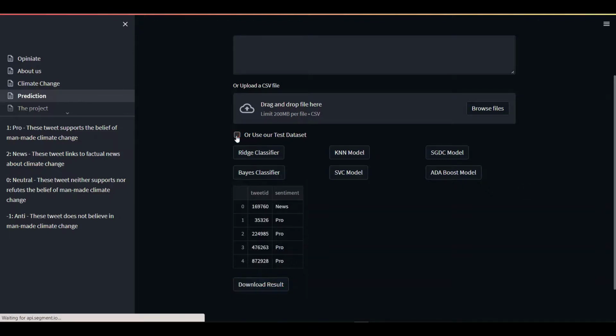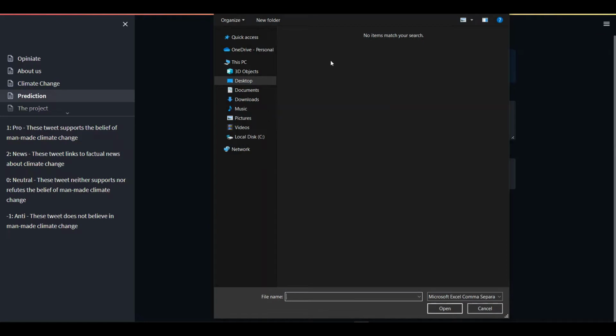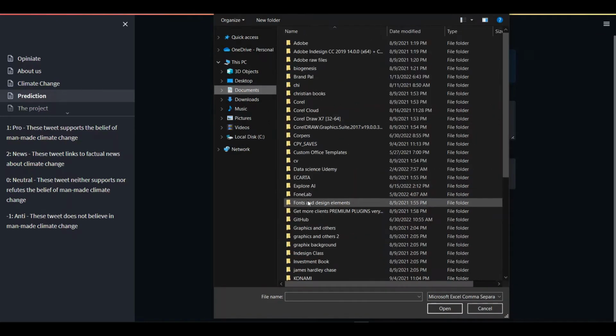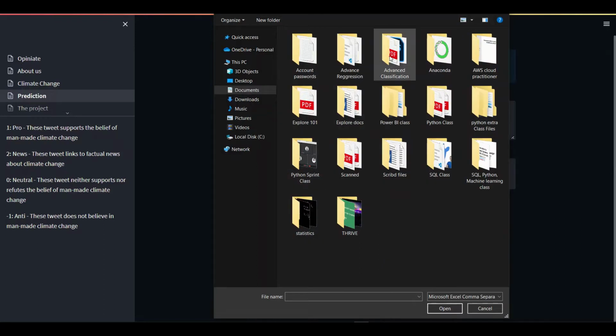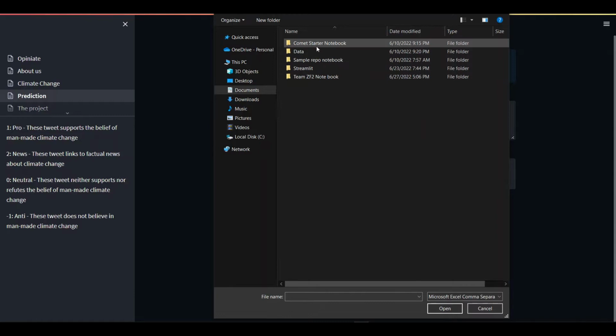What if I already have my data set on my local computer that contains tweets I want to check sentiment on? So what I will do now is I'll click on browse files. I will go straight to my folder on my laptop. So I go right here, I go straight to where I have my data, and let's say I want to check it on this data. I click on that and I click on open.